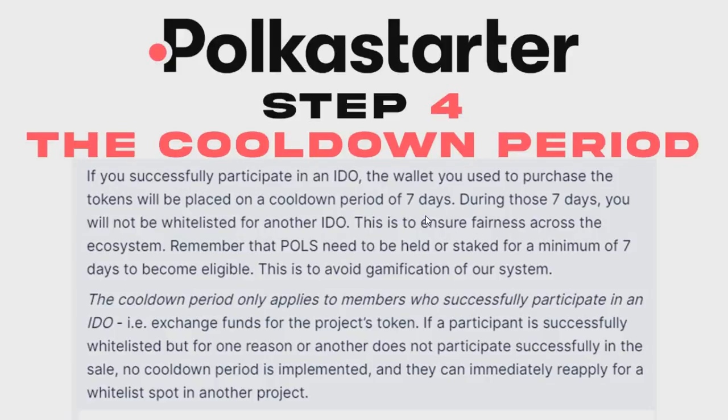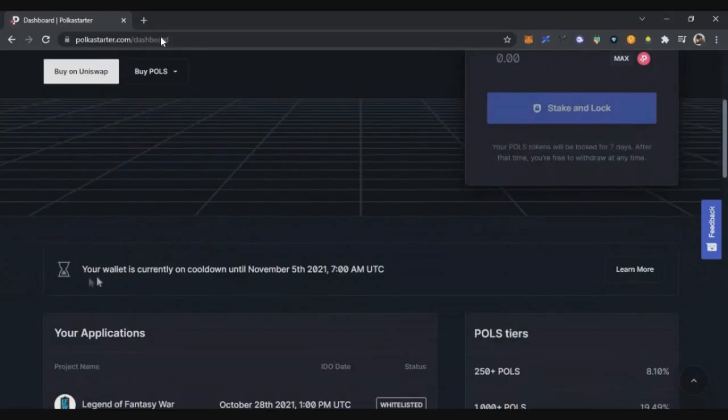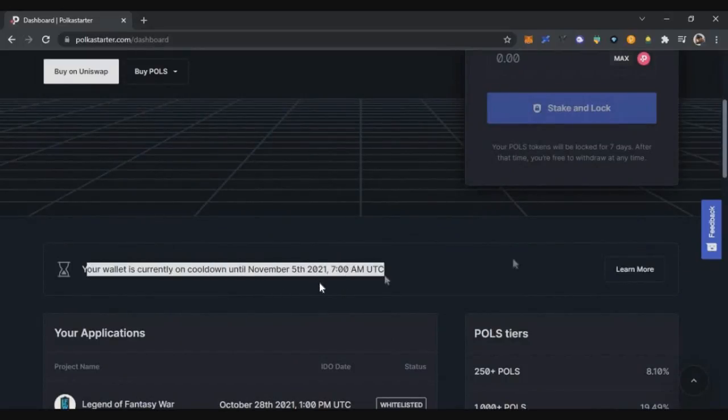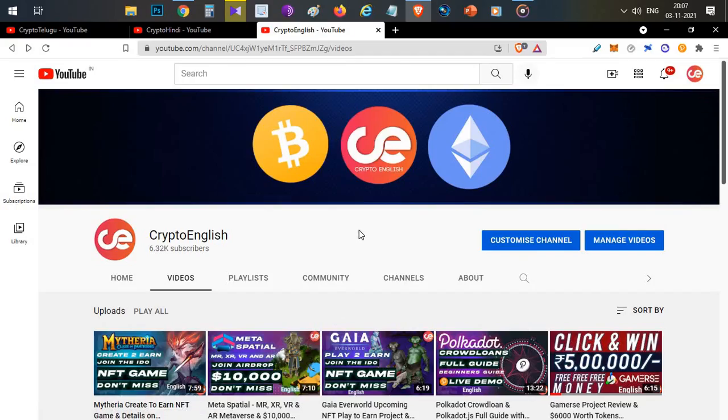To check the cooling period, you can go to your dashboard. Here you can see your wallet is currently on cooldown till November 5th. So only after that will I be able to join any more IDOs. So now that's all, guys, that is all about today's video about Polkastarter V2, how you can participate with the live step-by-step process.